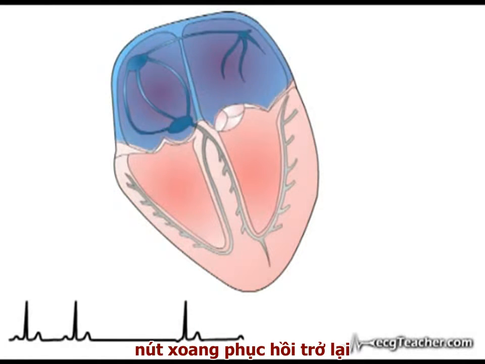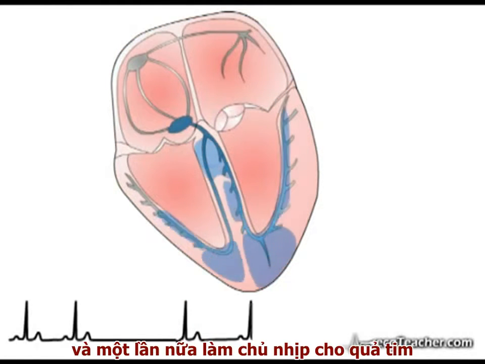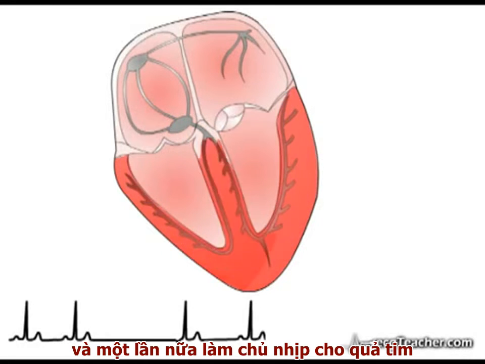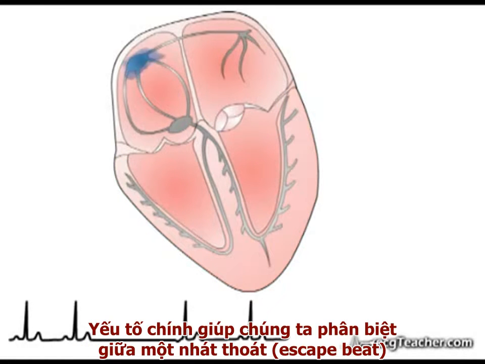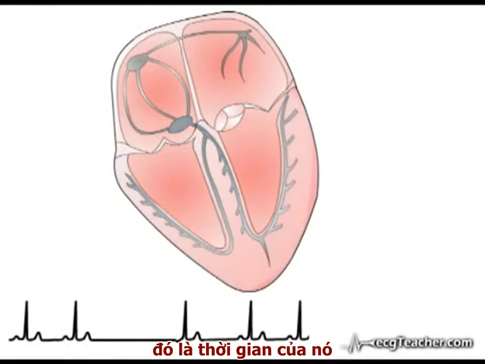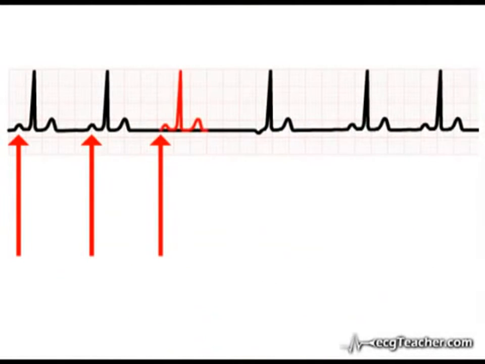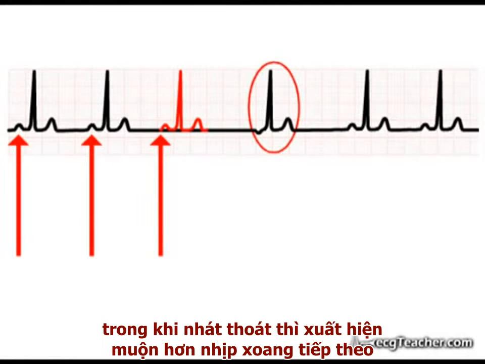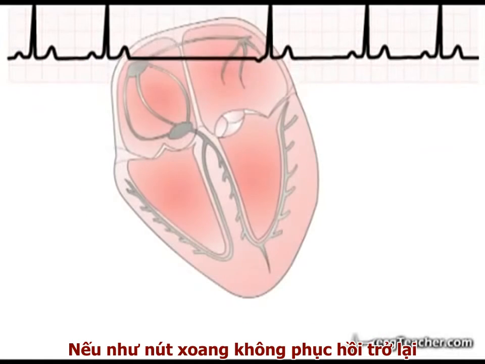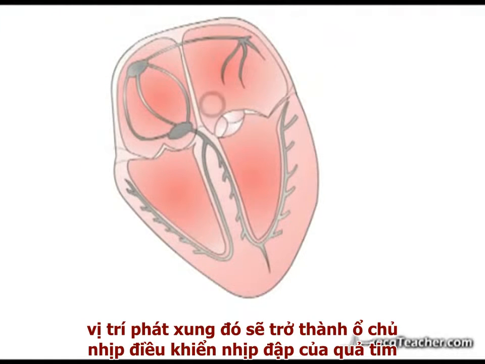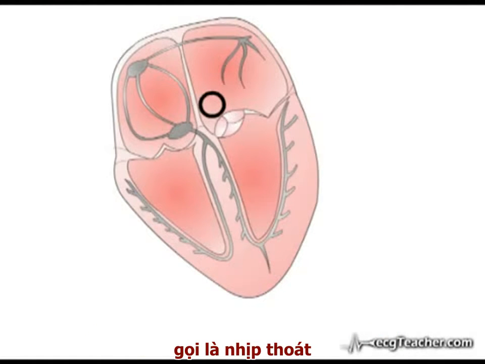Following the escape beat, the sinus node has recovered and is again driving the heart rate. The key factor in distinguishing an escape beat from a premature ectopic is its timing. Premature ectopics occur earlier than the next expected sinus beat, while escape beats occur later than the next expected sinus beat. If the SA node does not recover, the ectopic site may take over as cardiac pacemaker, generating an escape